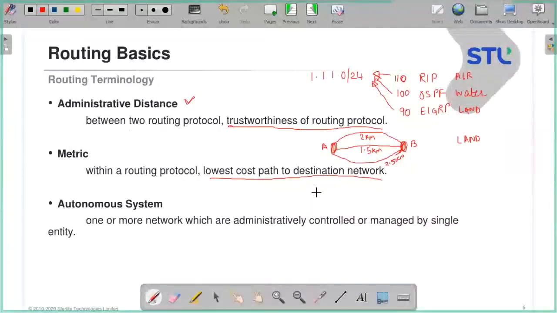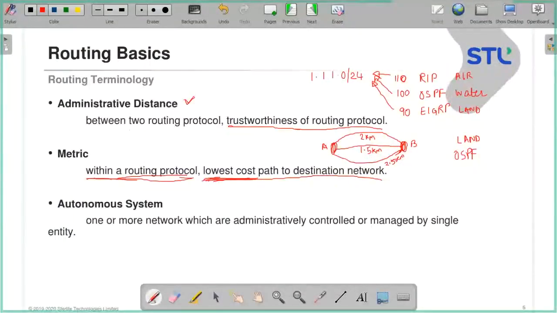And within a protocol, that means within a single protocol. If I am in the same protocol, let's say OSPF, and I am learning the same route via 3 different metrics from A to B only, but there are different paths having different cost. So which one will I prefer? I'll prefer the shortest or the lowest cost path. So it is within a routing protocol. Metric is used within a routing protocol.